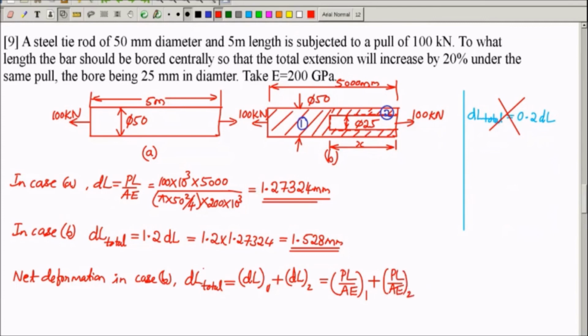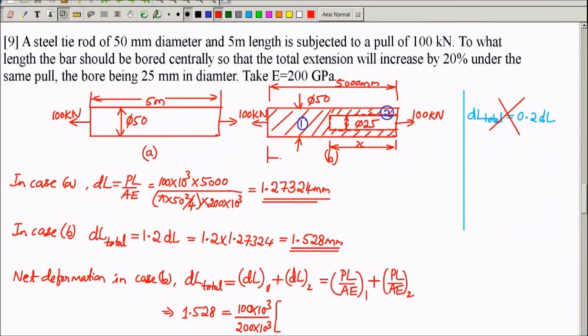Net deformation is already known to you, so 1.528 is equal to, here both portions are made of the same material and subjected to the same load, so I can take P by E common outside. P is 100 into 10 power 3 divided by E, 200 gigapascal, which is 200 into 10 power 3. In the bracket I will write L by A of portion 1 plus L by A of portion 2.